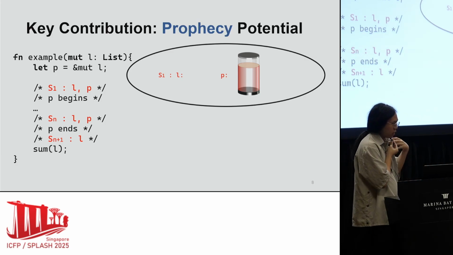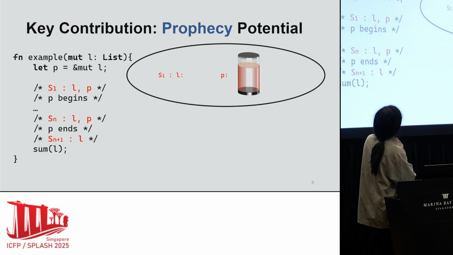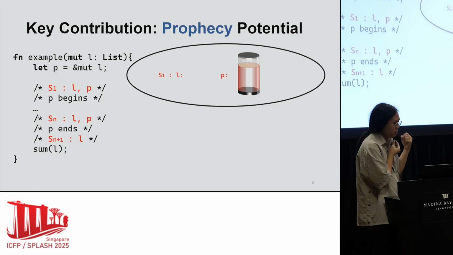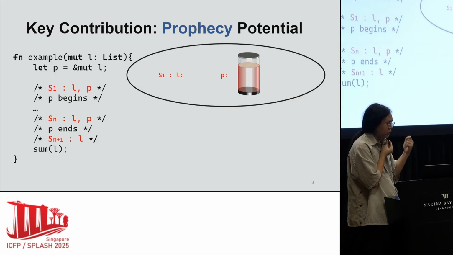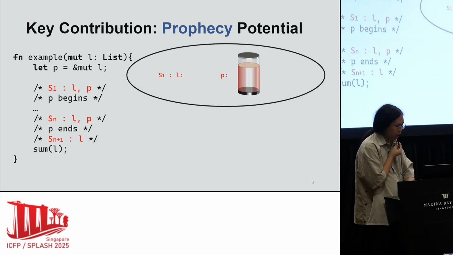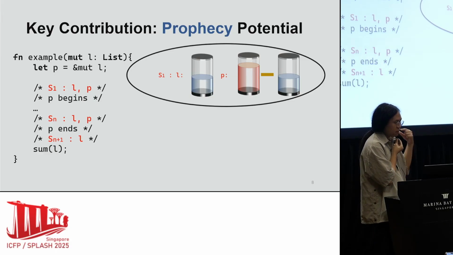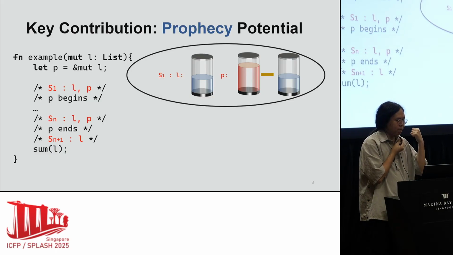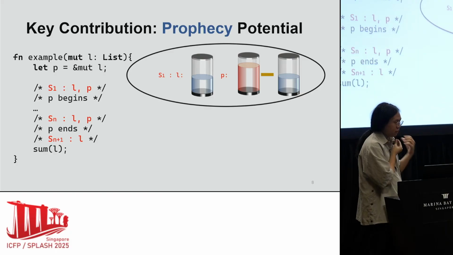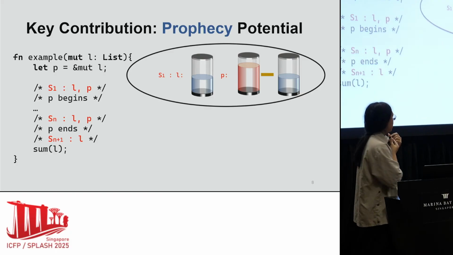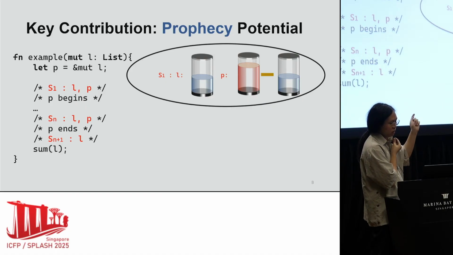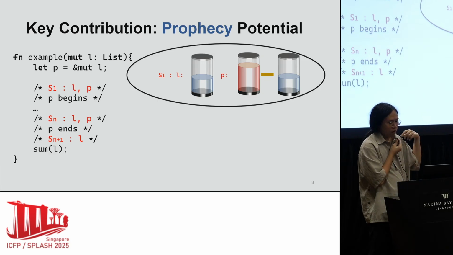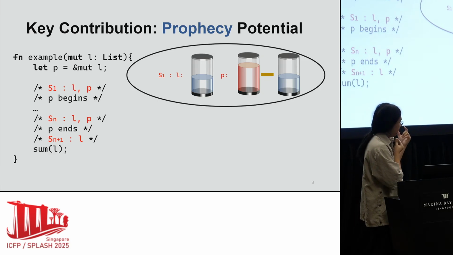Therefore, we propose our key contribution, the notion of prophecy potential. It is termed prophecy because it anticipates a symbolic potential at the beginning of P's lifetime. But it represents the amount of potential that L is expected to get back at the end of P's lifetime. Under this formulation, the potential of the mutable reference equals the initial potential, the red one, of L minus the prophecy potential.